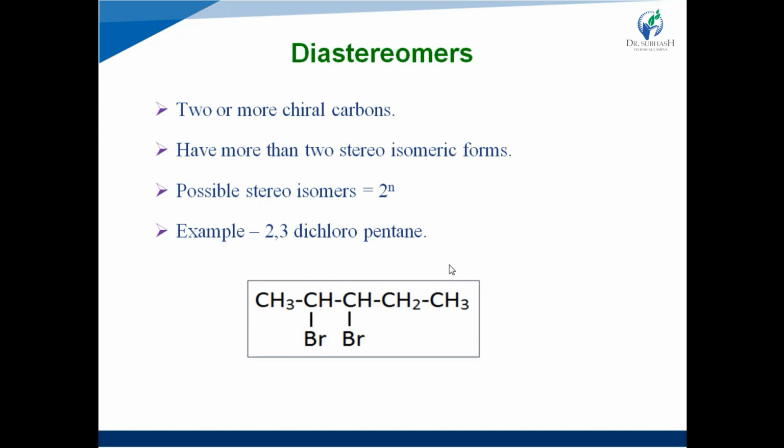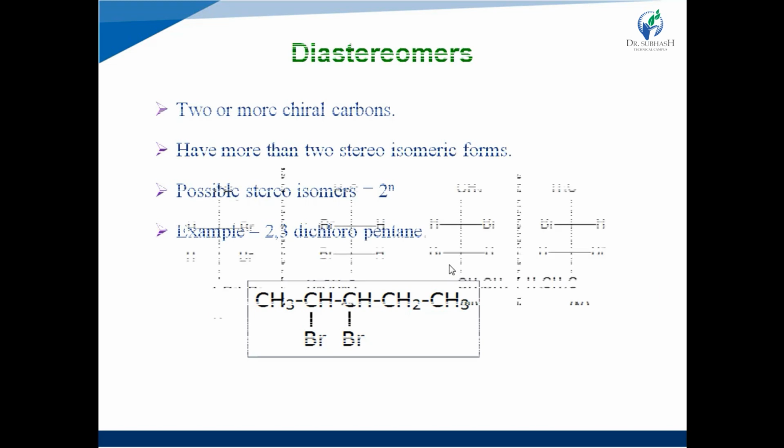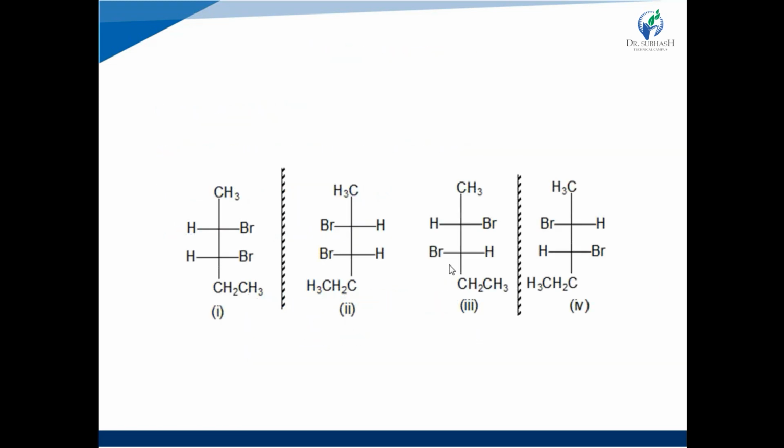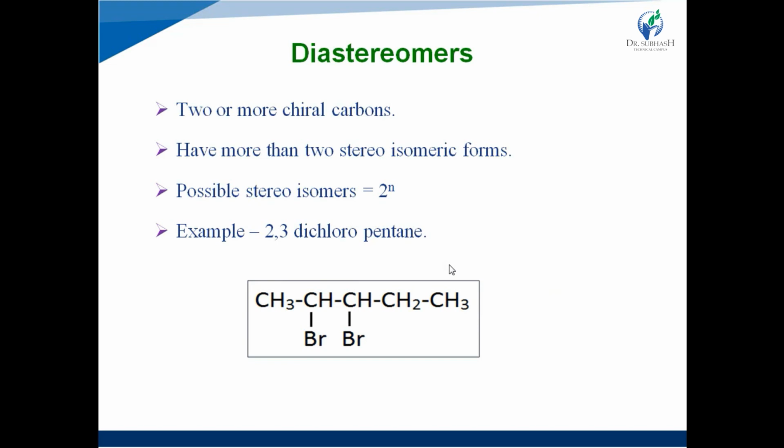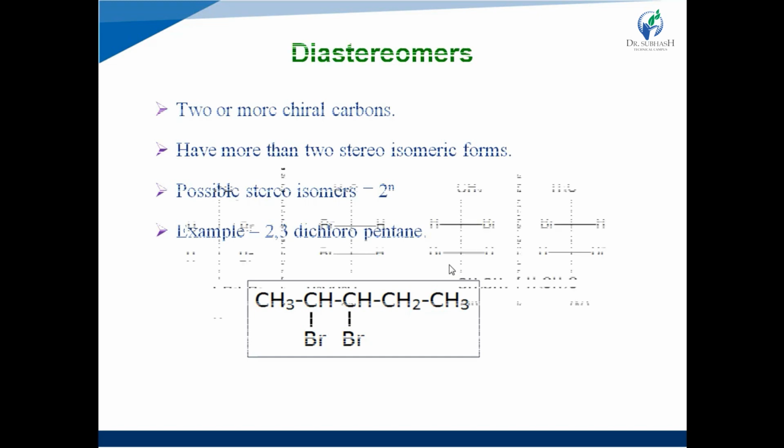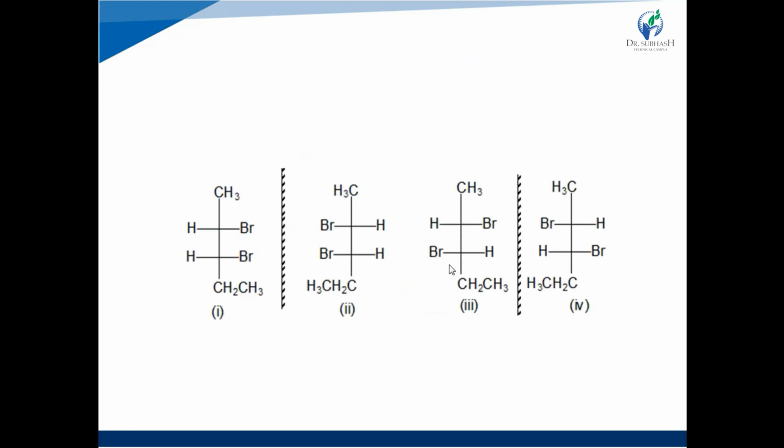In this structure, there are two chiral centers present, at the second and third carbon. So it produces 4 stereoisomers, that is 2 pairs of enantiomers, 2 raised to 2. Here n is 2, so 2 raised to 2 equals 4.